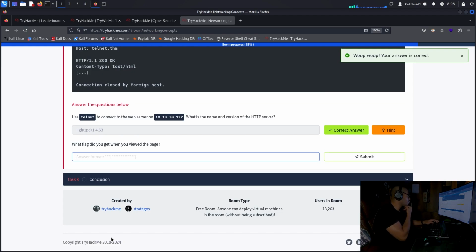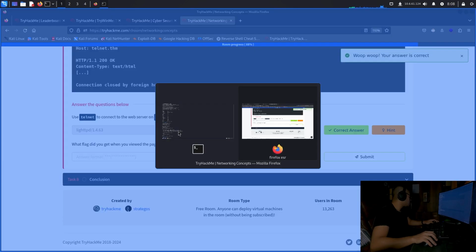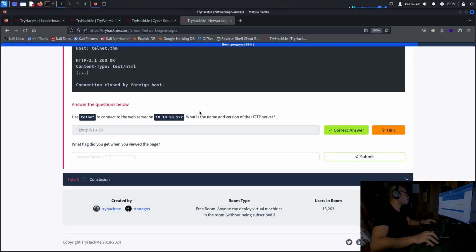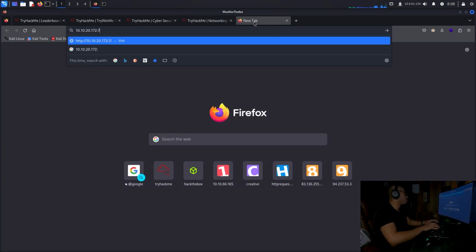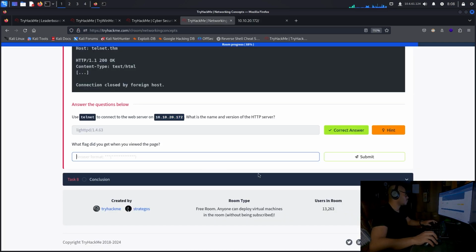What flag did you get when you viewed the page? When I viewed the page? What do you mean when I viewed the page? Oh, you meant this, right?